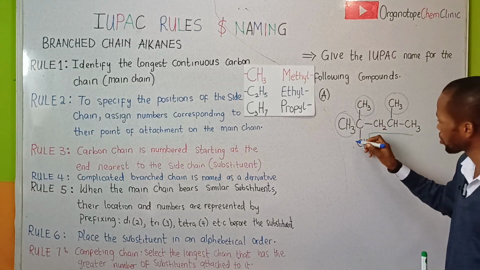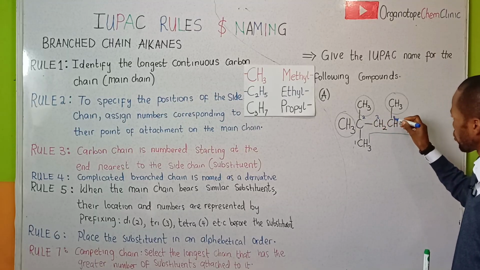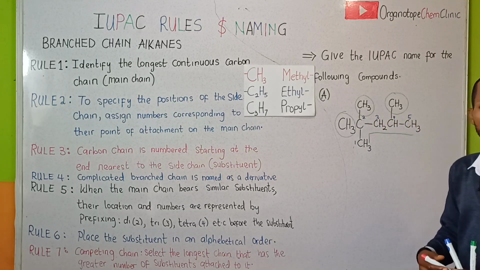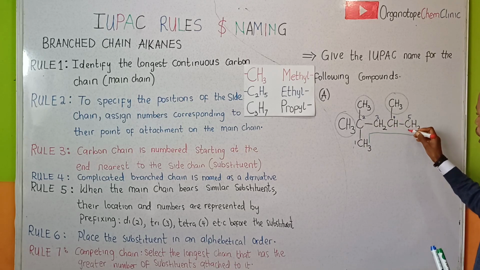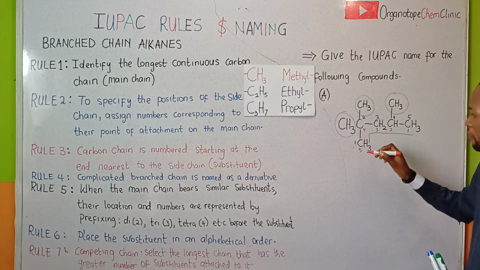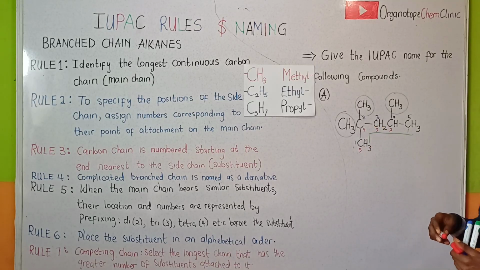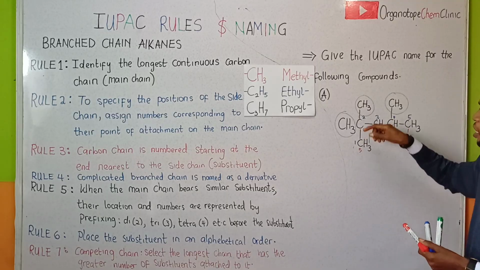So we have carbon 1, 2, 3, 4, and 5. If we number the carbon chain in the other direction, it will be 1, 2, 3, 4, and 5. Note that the methyl group right here is found on carbon 2.